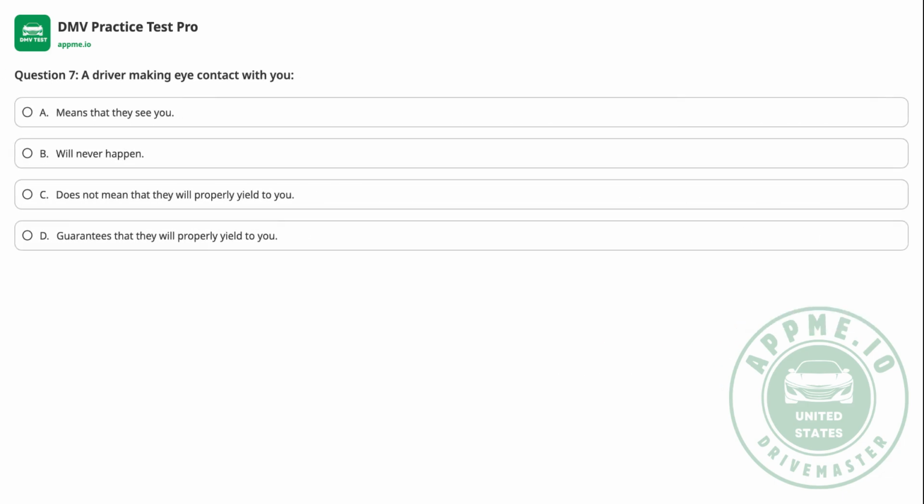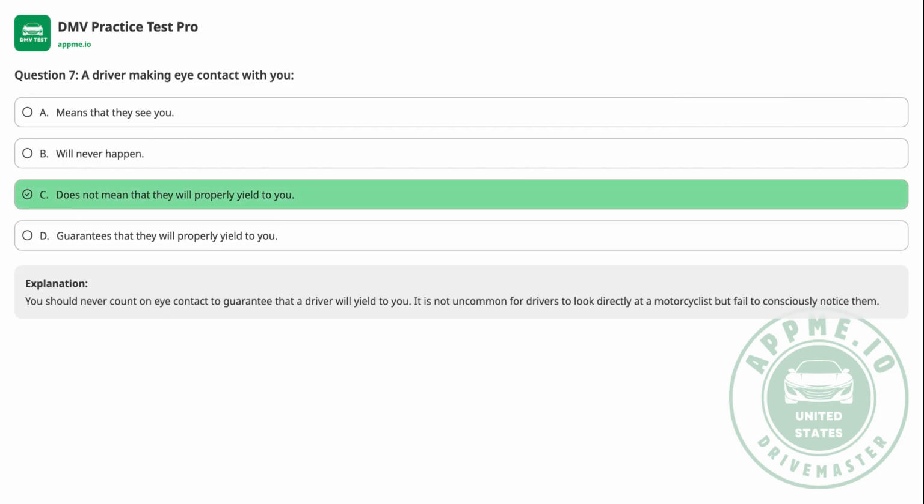Question 7. A driver making eye contact with you. A. Means that they see you. B. Will never happen. C. Does not mean that they will properly yield to you. D. Guarantees that they will properly yield to you. The correct answer is C.